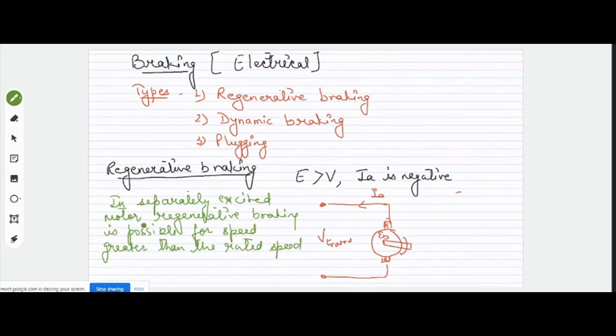But this statement is valid when we have a stiff source. A stiff source means we don't have any option to alter this V rated, right? Because if we have an option to alter this one, this regenerative braking can occur at any speed.